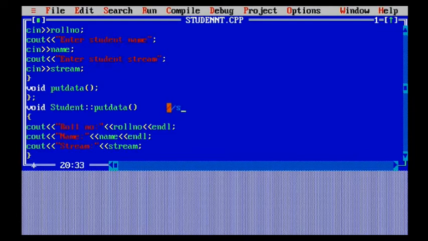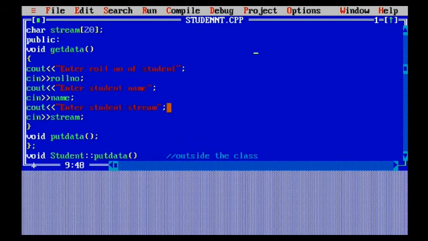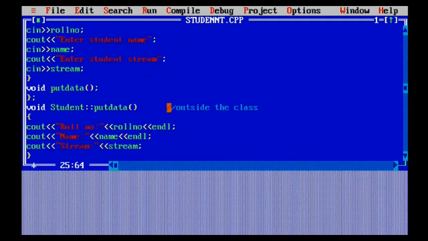Means this is the method definition. So void student scope resolution put data, that is the outside of the class, and when I'm talking about void get data, it is inside the class, and this member will stay public only even if we define it outside the class. Now come to the main part, that is the main function.